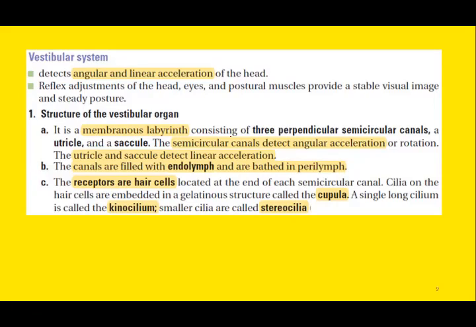And within each ampulla, there are cup-like openings known as cupula. And cupula contains the hair cell organs or the hair cell receptors for the vestibular system.